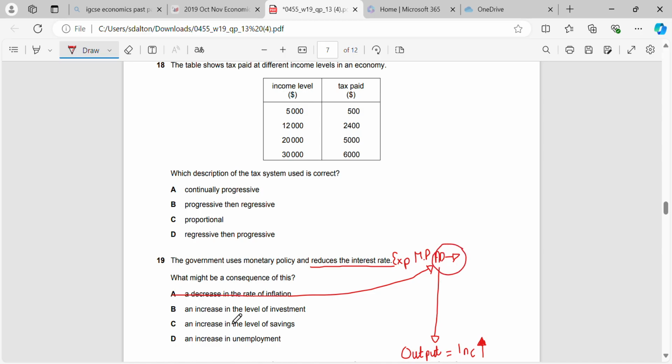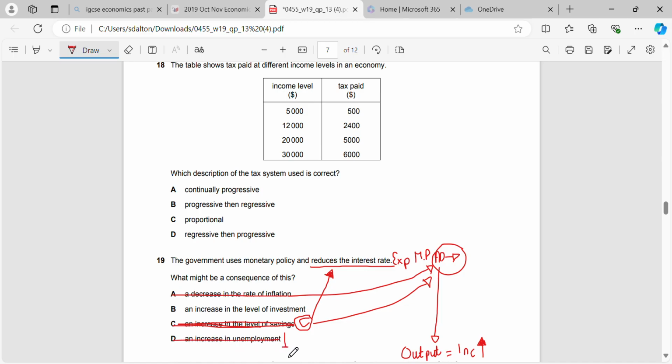Increase in the level of savings, so savings is unlikely to increase, and that's because consumer expenditure, which is C, is a component of AD, and we know that AD is going to increase, so we'll spend more and then we may possibly save less, also because the interest rate has gone down, which means that we'll borrow more and we'll save less because we're getting a smaller return on our savings with our bank accounts. Increase in unemployment, that's incorrect.